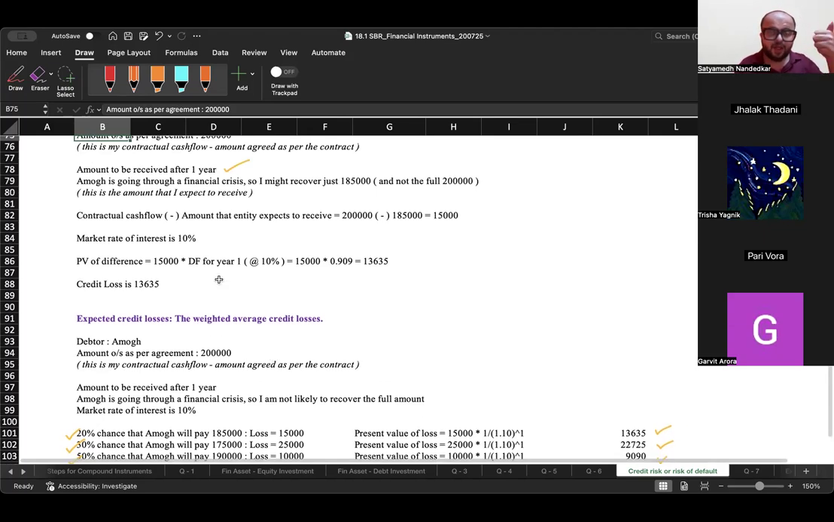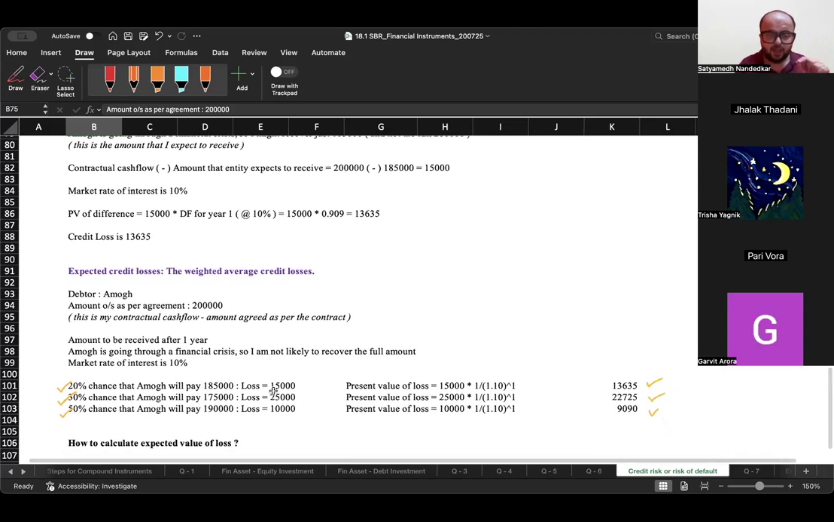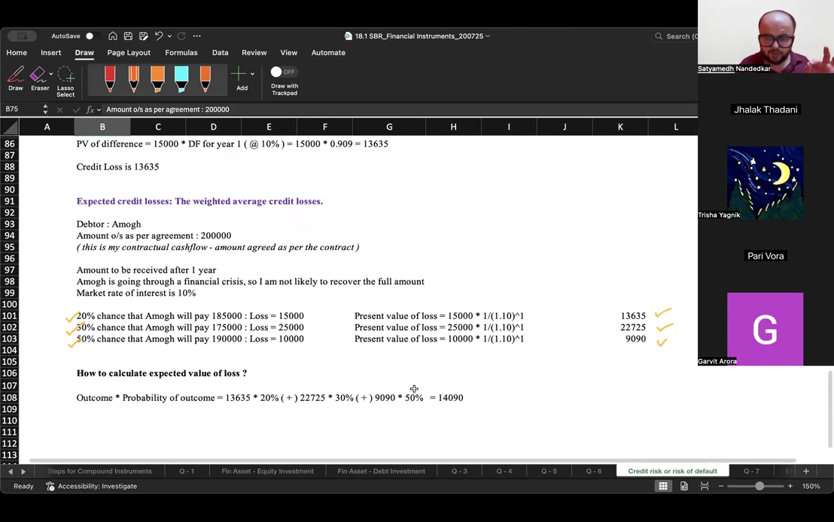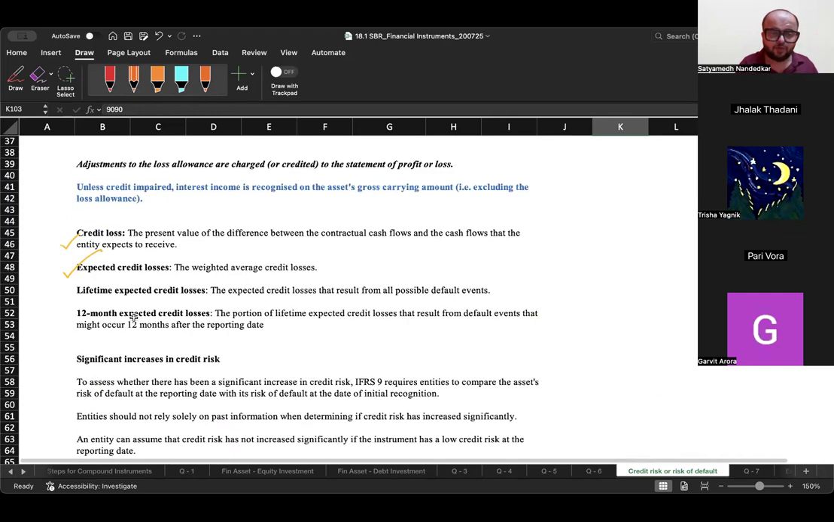कैसे निकलेगा प्रेजेंट वैल्यू ऑफ लॉस? कॉन्ट्रैक्चुअल कैश फ्लो माइनस अमाउंट दैट द एंटिटी एक्सपेक्ट्स, ठीक है। लॉस 15,000, 25,000, 10,000, इसका प्रेजेंट वैल्यू निकालो. And how to calculate expected value? 13,635 into 20%, 22,725 into 30%, 9090 into 50%. Present value को convert करो expected value में by multiplying with the probabilities. This is your expected credit loss which you are trying to account for.